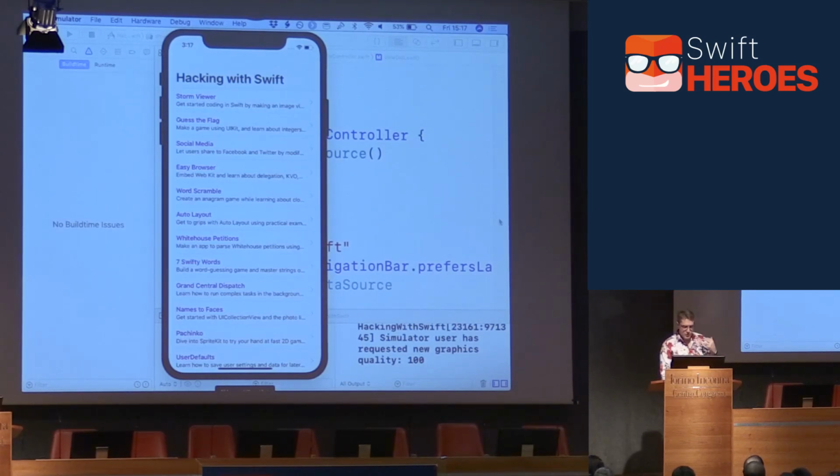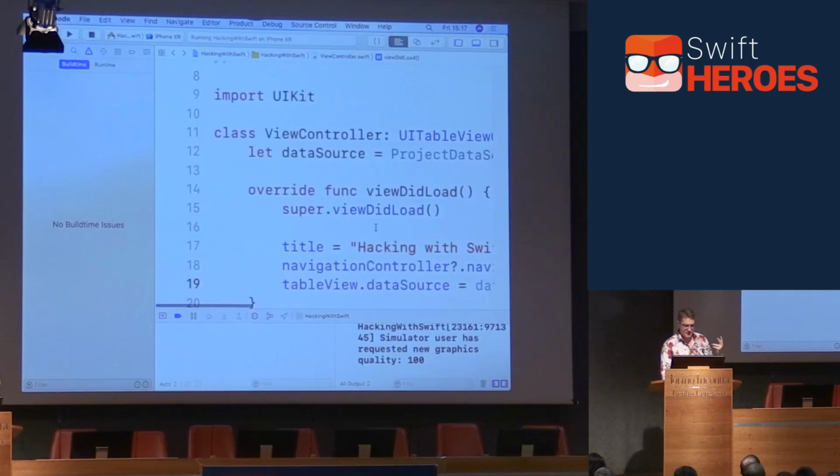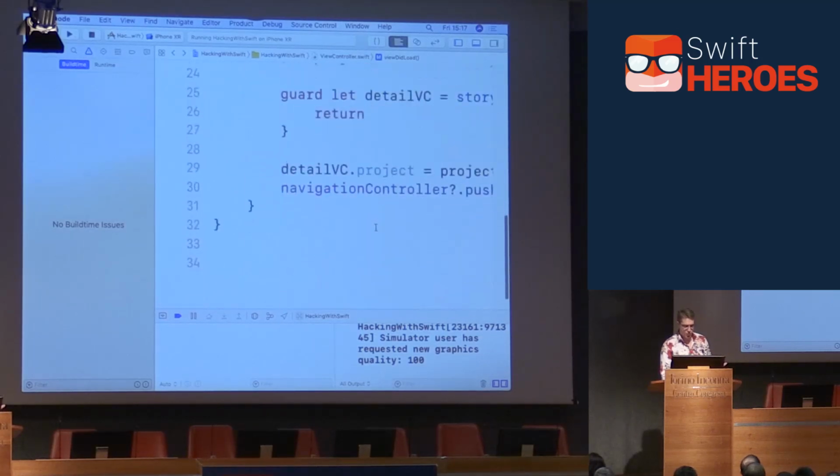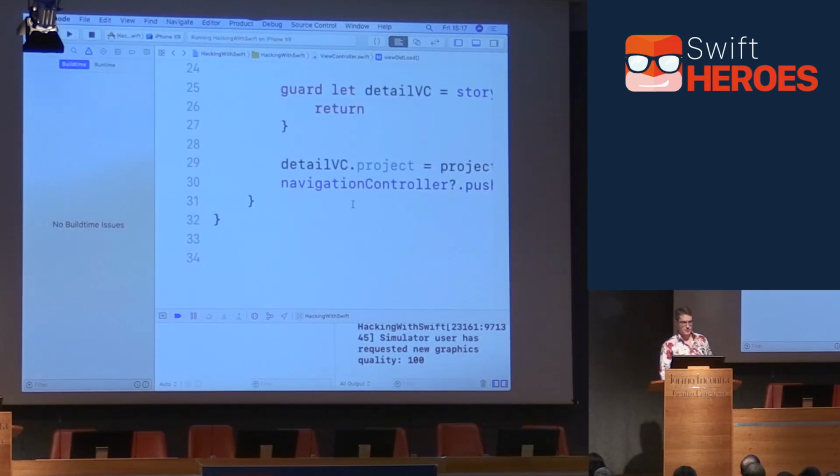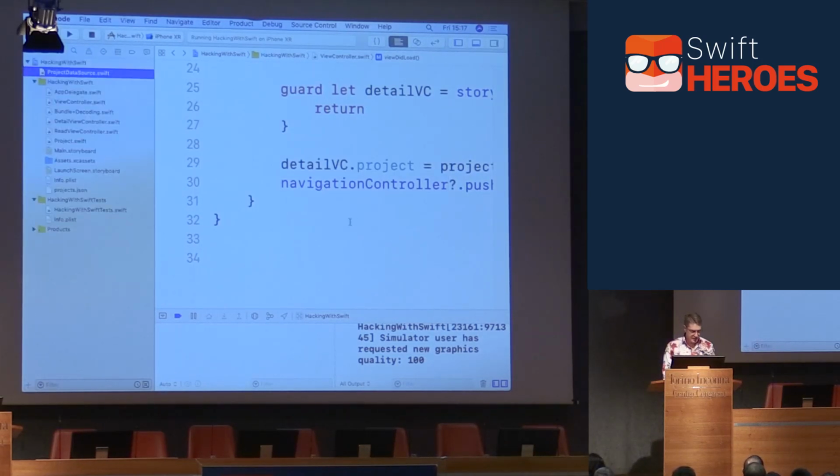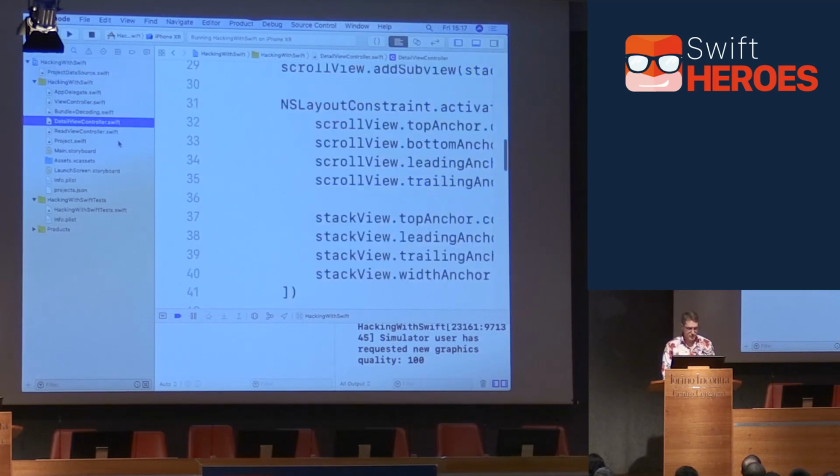Okay, so now ViewController.swift started out with like 73, 74 lines, and now it's 32 lines. I'm going to leave it there. We'll come back to it later if there's time, but I'll leave it for the time being. It's good enough for now. Next up, I want to look at detail view controller. So in the project navigator, let's try and find detail view controller.